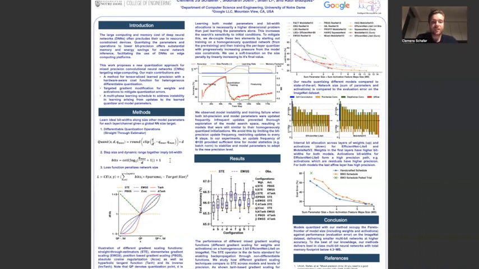The way we do this is we set up a loss function where we train on the one hand the accuracy of the network, and on the other hand we control for the size of the network. The size of the network ties in with the number of bits we use per layer. So we have a starting configuration which gives a certain size, and given a target size, we can push the size down by learning gradients for the step size, or alternatively for the dynamic range.